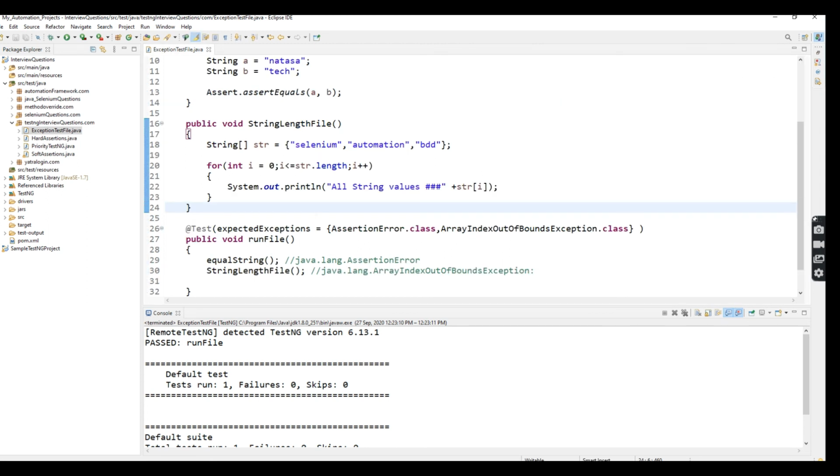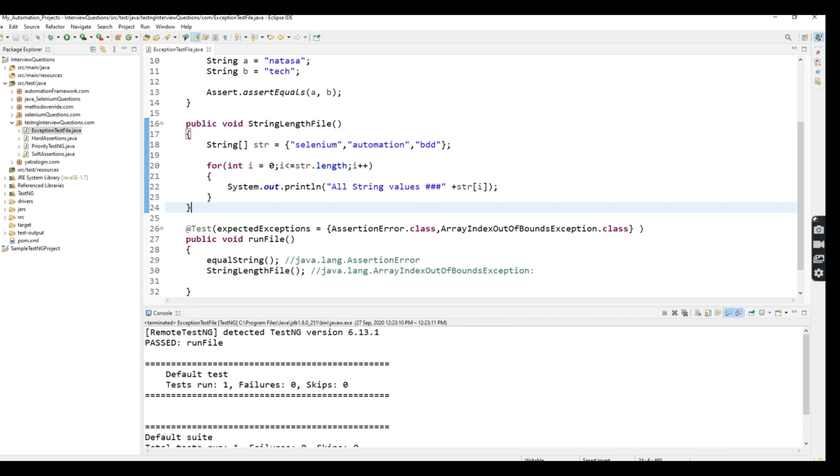If an interviewer asks you how to handle exceptions in TestNG, or how to handle exceptions in a test method, you can answer that using expected exceptions I handle exceptions. Next, you tell them that the exceptions I face while running the method, I store inside expectedExceptions.